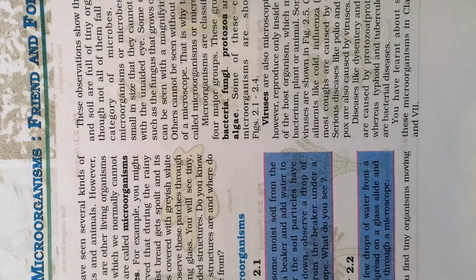Spiral shaped bacteria are called spirilla, spherical shaped are called cocci, and rod shaped are called bacillus. Our body is loaded with millions of these bacteria.